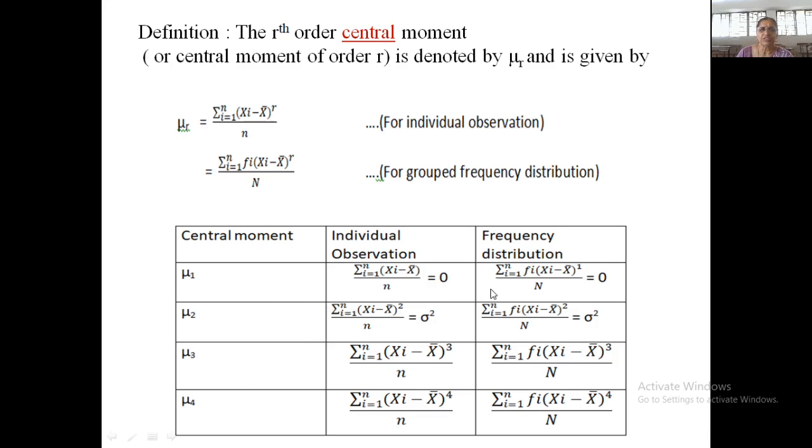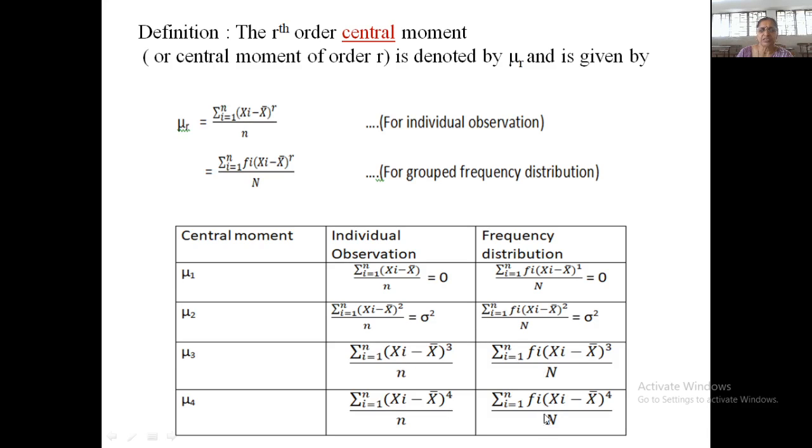Note that the first central moment is always equal to 0, because when you consider mu 1, it is summation of xi minus x bar upon n. We know that the sum of deviations of all observations from their arithmetic mean is always equal to 0. So because of that property, the first central moment is always equal to 0. Similarly, the second central moment is the variance. We have actually computed variance for different distributions, and this is the formula for variance.